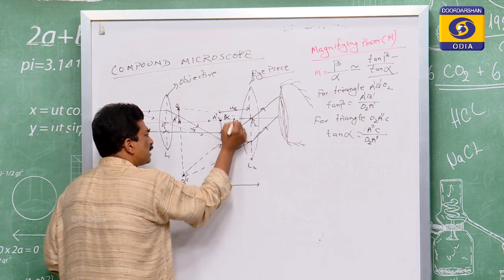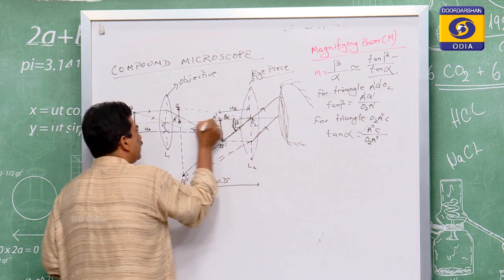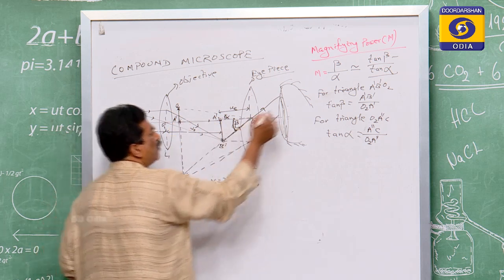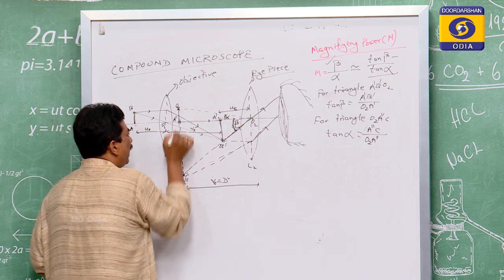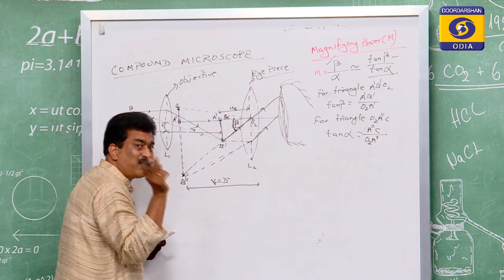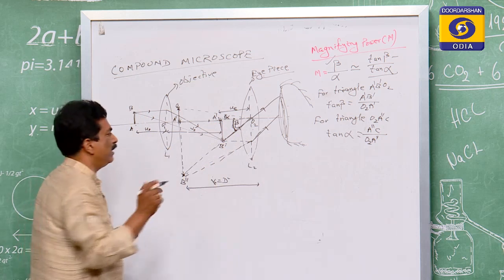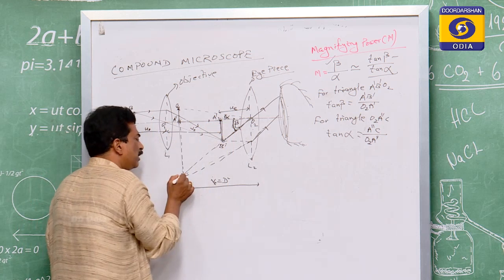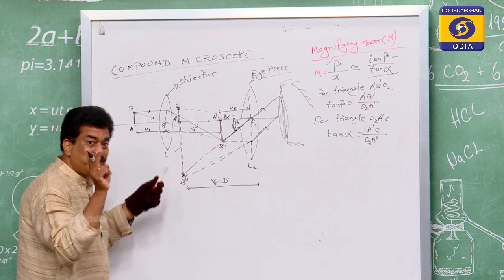We have discussed earlier, this is beta, it is the angle of this triangle, it is also the angle of this triangle. So we are going for beta, meaning the image is forming for A double dash B double dash, that is the final image. This is also an image, no doubt. What is wrong you are doing? This is also an image, this is also an image, but this is the final image. So we are going to find for the final image.